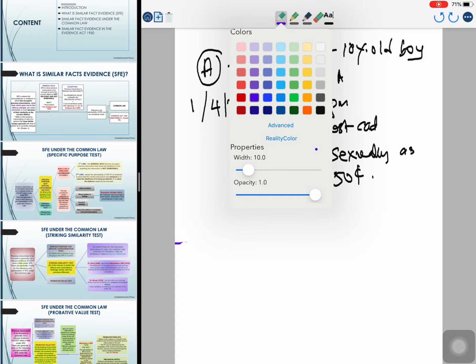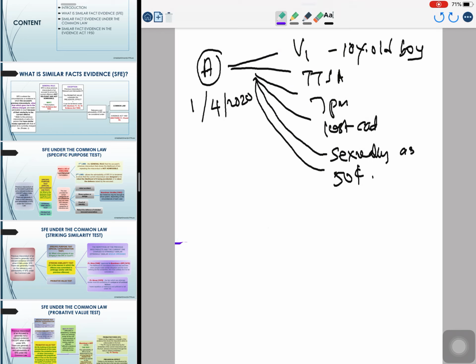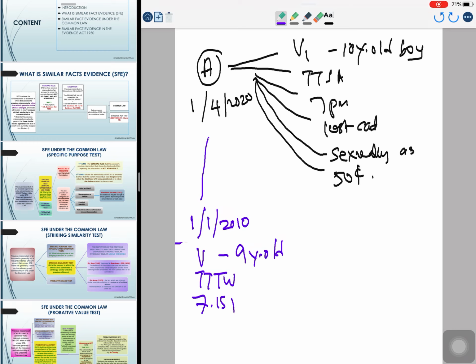The issue here is, can the prosecutor bring in the previous misconduct of the accused person on 1st of January 2010, where the accused person was charged, but of course this charge not amounting to an acquittal, for assaulting V, who is a 9-year-old, who was alleged to have been assaulted at Taman Tasik Titi Wangsa around 7:15 p.m., claim for a lost cat, where the boy is sexually assaulted, and basically a 50-cent coin is being tendered.